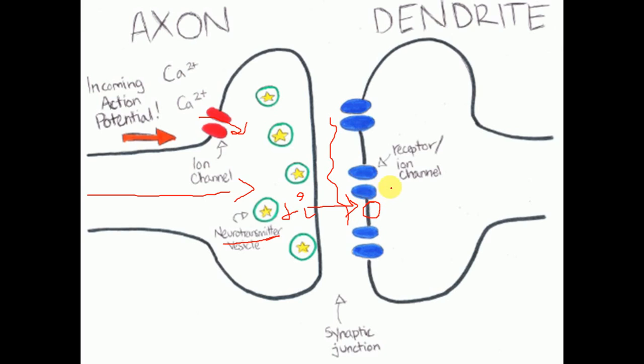And when it is received, this is the receiver. When it is received by this dendrite, it releases something called the anti-neurotransmitter. What is its function? Basically its function is that it tells the axon that we have received the message, so there is no need to secrete more neurotransmitter. So this is the overview of how the impulse is transmitted between an axon and a dendrite.